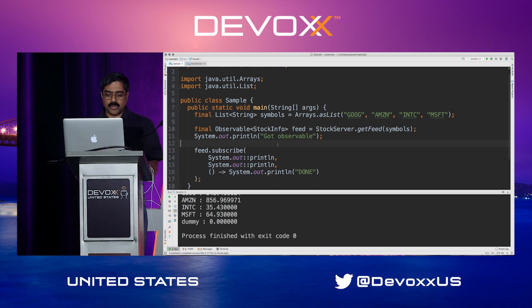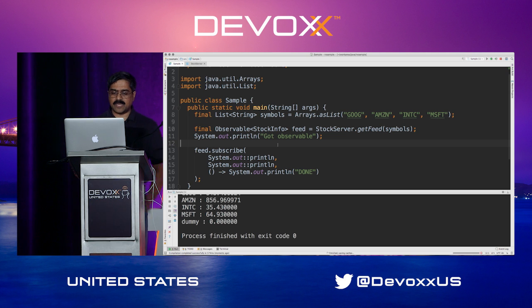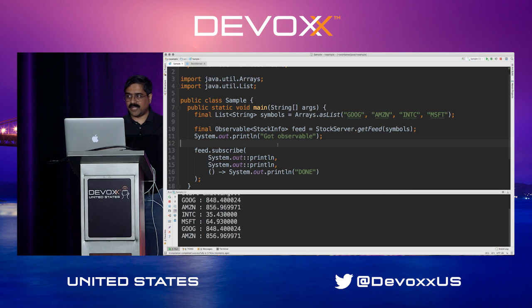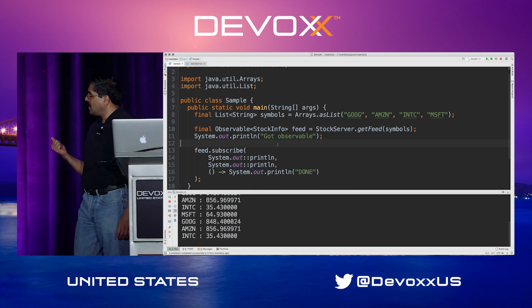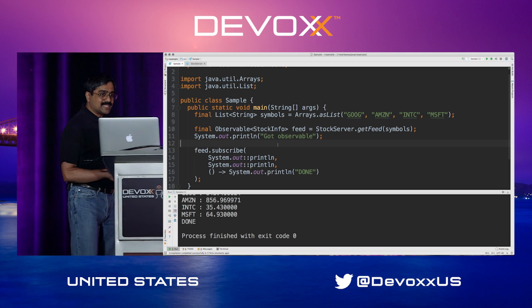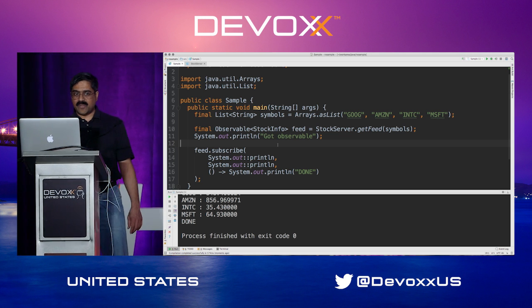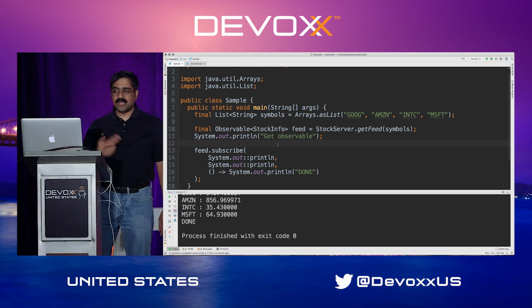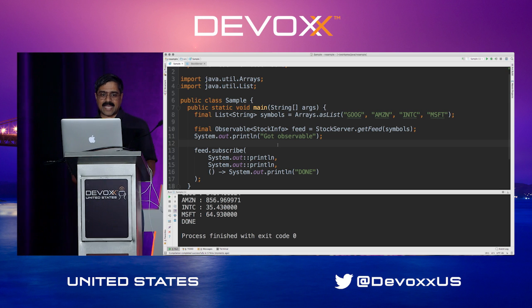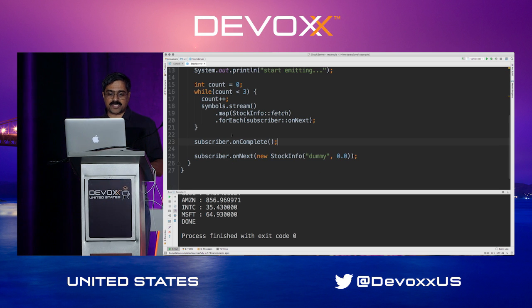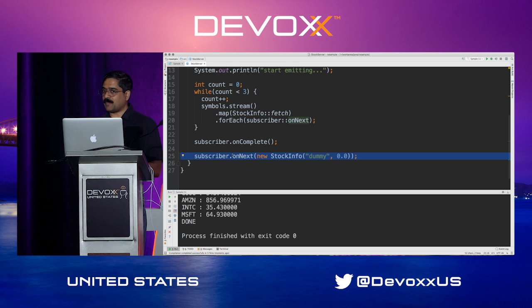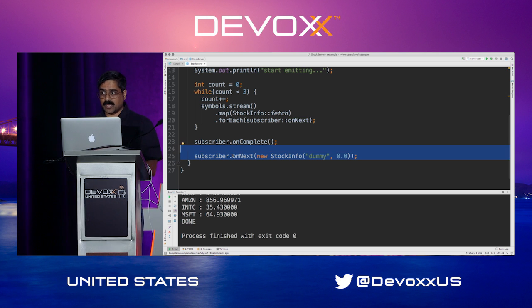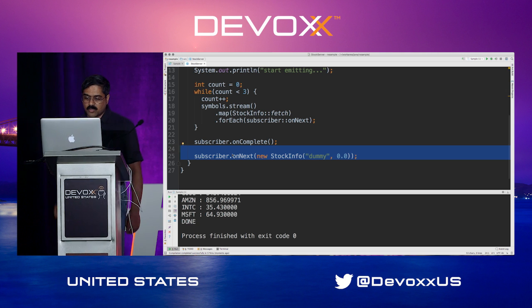Notice that I put a dummy out at the very end, after complete. But remember that once the complete signal comes, the data channel closes up. So that's why in this output it says done, but it never received the dummy out. The minute the complete signal was sent, the data channel closes up, and this becomes purely a no-op. It's never going to leave the observable and go to the client. And of course, the observer or the client or the subscriber can do a cleanup operation right there.